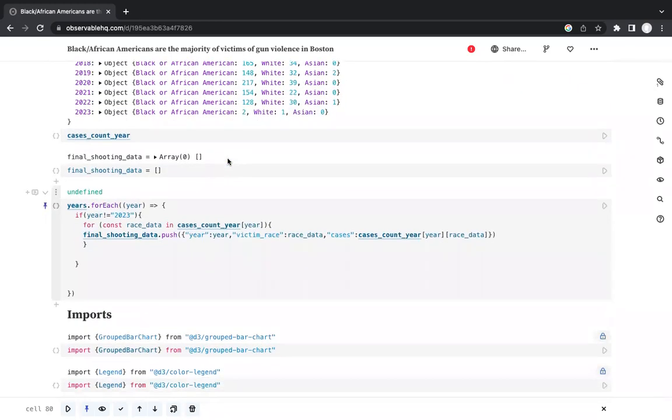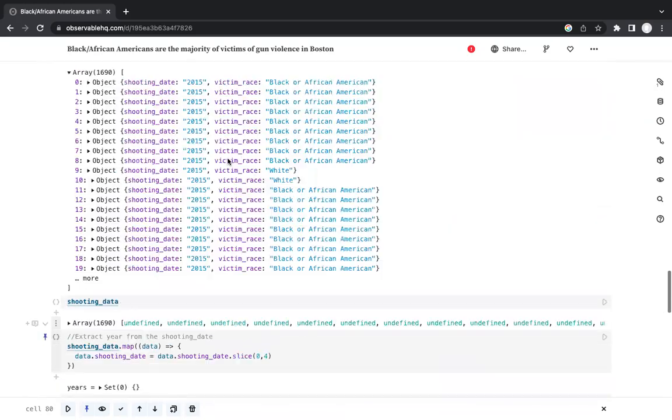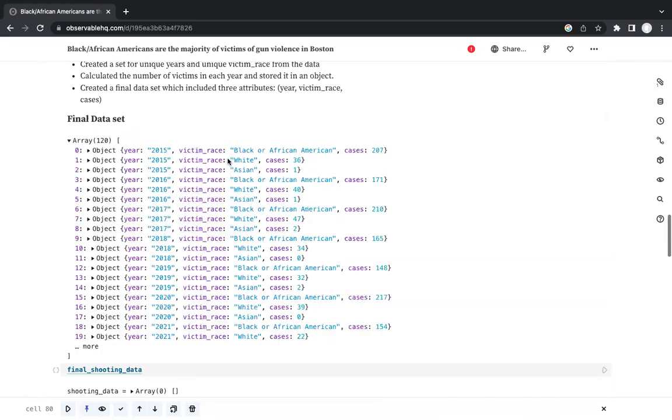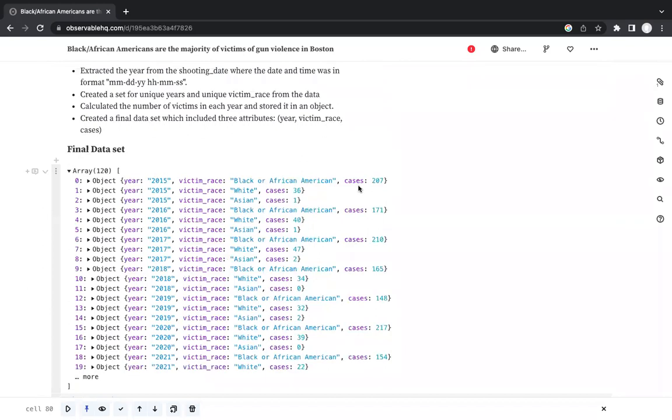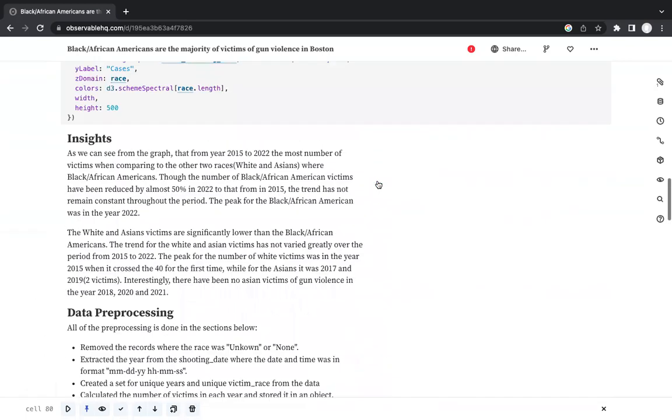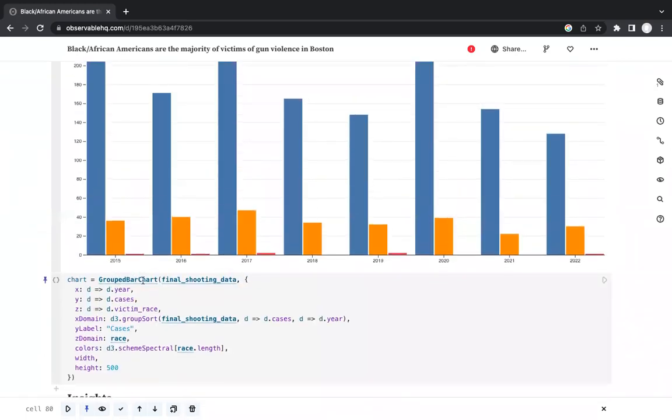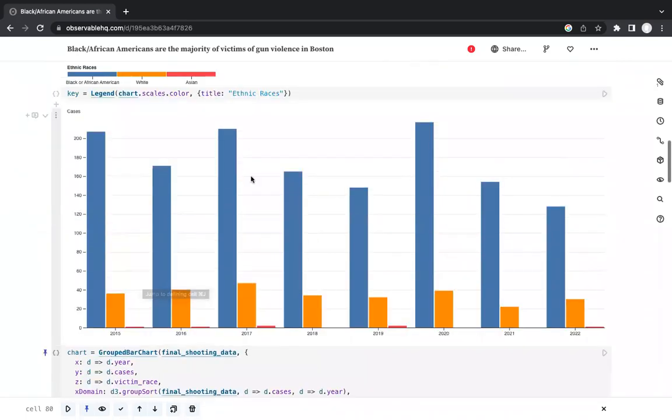Then we created a final data set which we will be using to visualize our data, and the final data set that we got is this. This has three features: year, victim race, and cases. And you can see for the year 2015, this is the victim race, and this is the number of cases for it. Then we used the grouped bar chart and plotted our data.